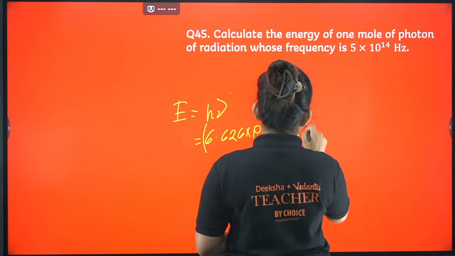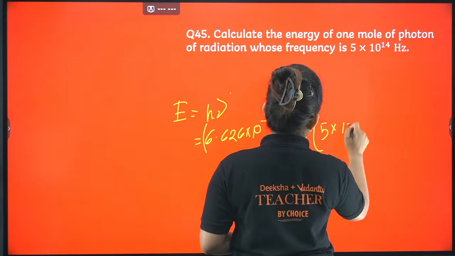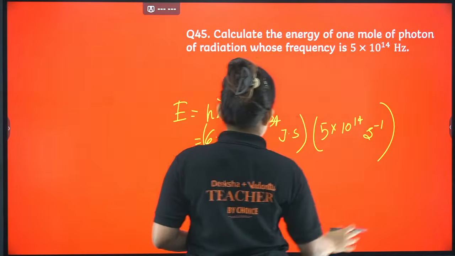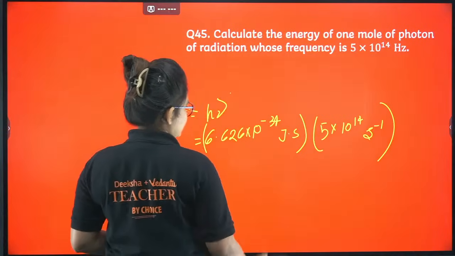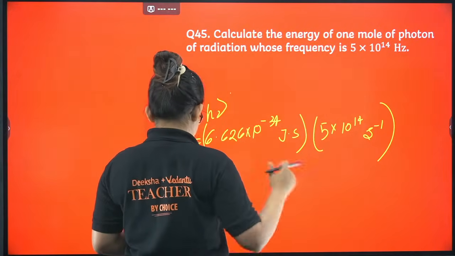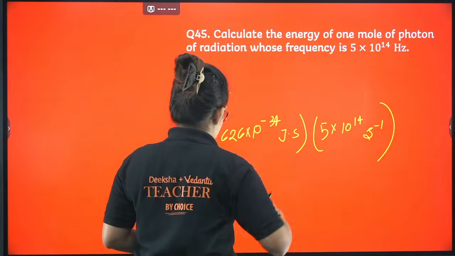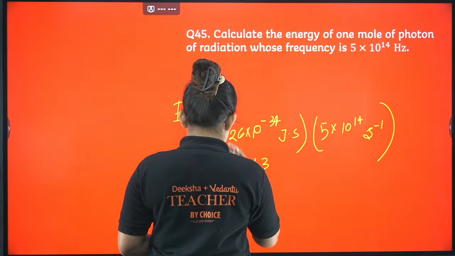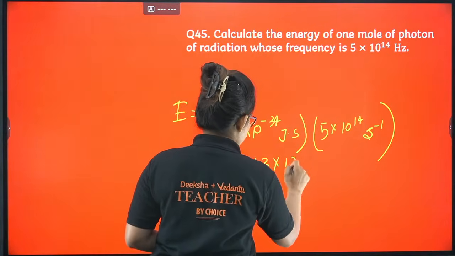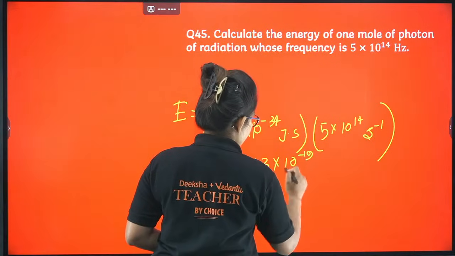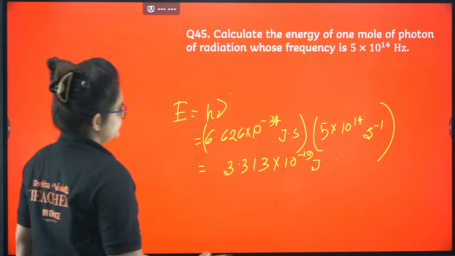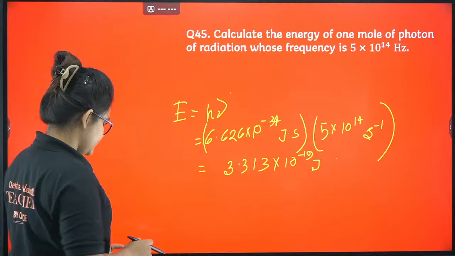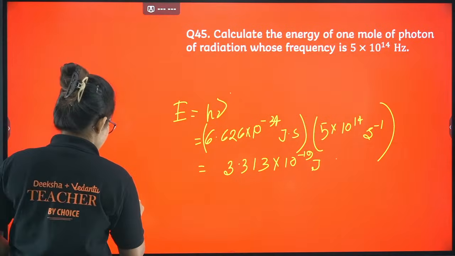Now what is the nu value given? 5 into 10 power 14 Hertz. Hertz means also second inverse, so second will be cancelled out here, and you will end up with the joule unit. If you just calculate this, it should come up with 3.313 into 10 power minus 19 joule. So this is the energy. Now we have to find out the energy of 1 mole. So let's calculate the total energy.